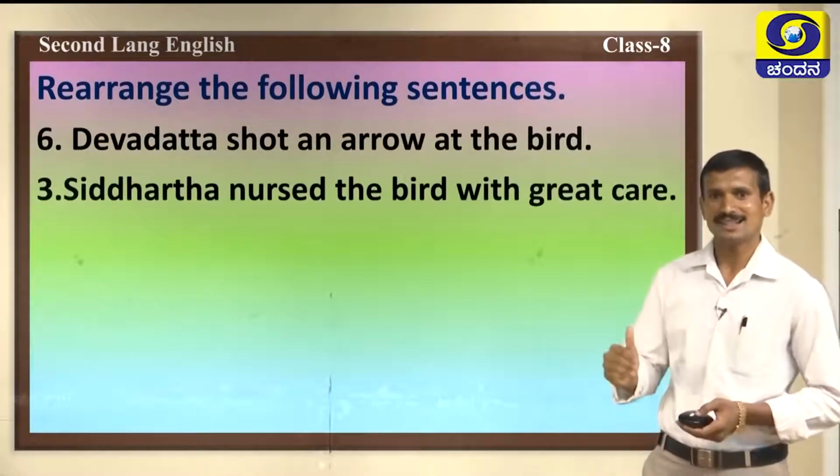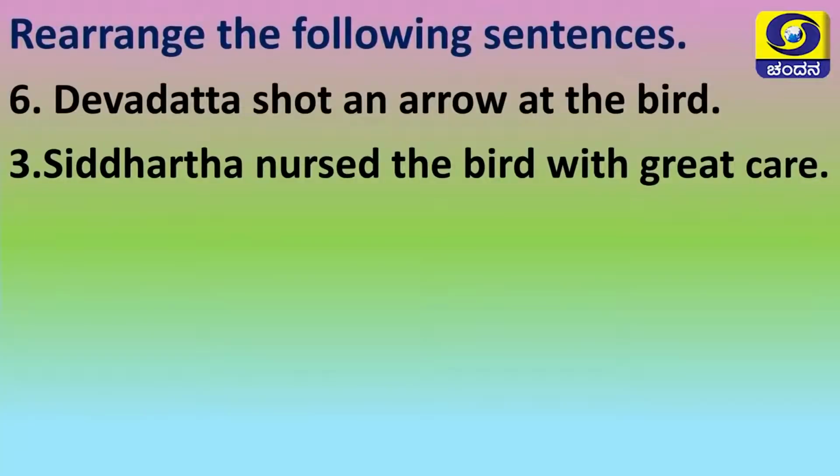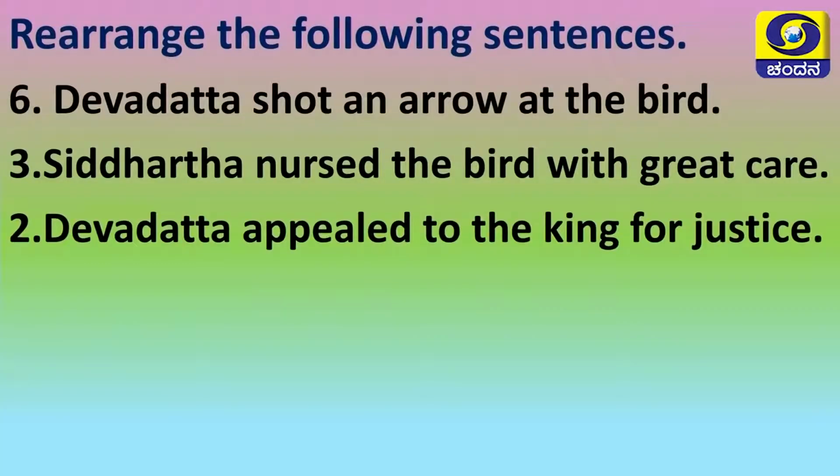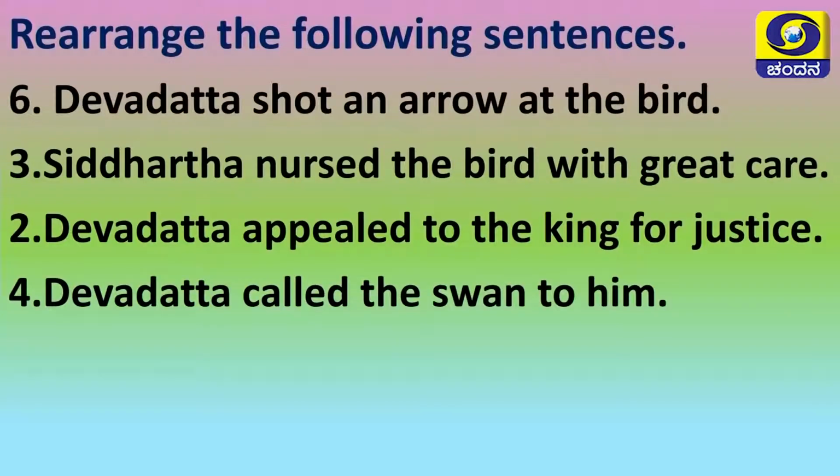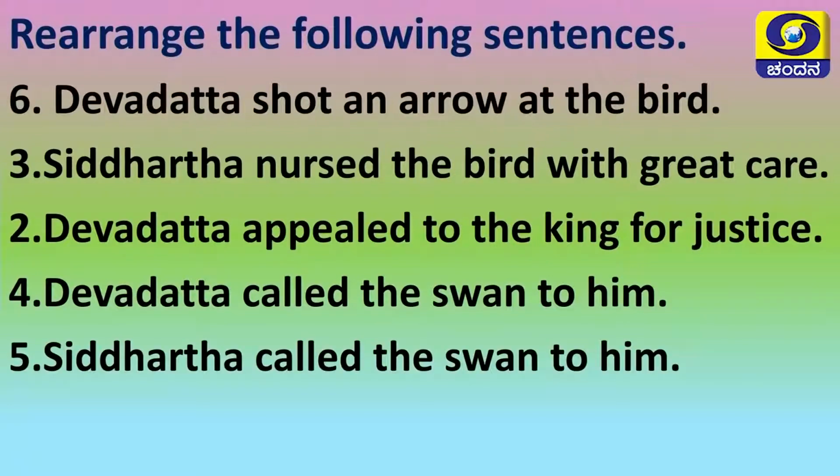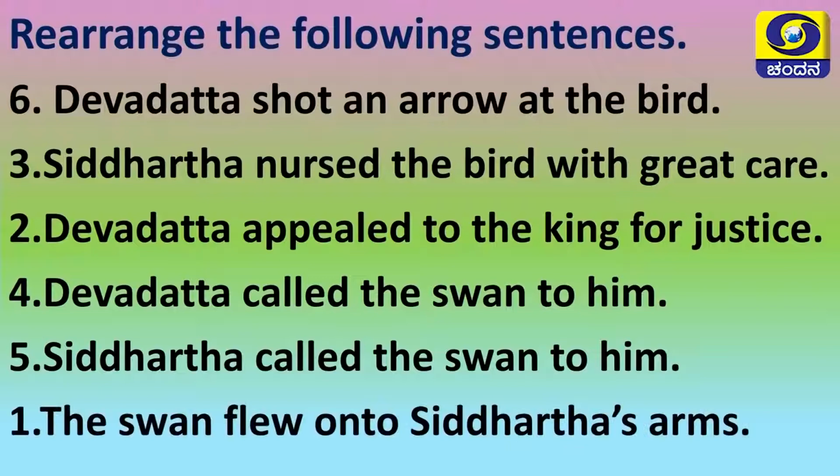Next one, Siddhartha nursed the bird with great care. This is the second sentence. Next one, Devadatta appealed to the king for justice. Because Siddhartha nursed the bird with great care, he wouldn't give it to Devadatta. So, Devadatta appealed to the king for justice. Next one, Devadatta called the swan to him. But the swan didn't go to Devadatta. At last, Siddhartha called the swan to him. What did the bird do? The swan flew onto Siddhartha's arms. This is the play. These are the order of the play. Very good.